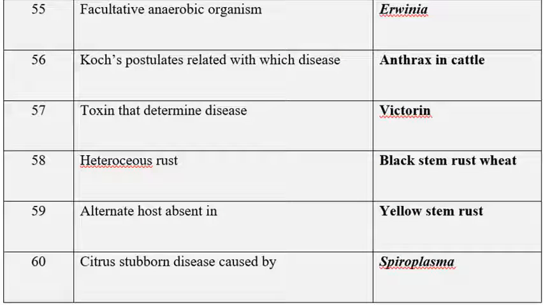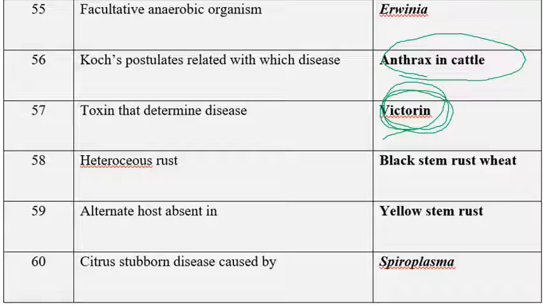The next one is Koch's postulates are related to which disease? Koch's postulates are related to anthrax in cattle. The next one is toxin that determines disease. Toxin that determines disease, that is Victorin. It is the first host specific toxin that was discovered and isolated from Helminthosporium victoriae. Again, toxin that determines the disease: among the given toxins, Victorin determines the disease because it is the first host specific toxin to be isolated.